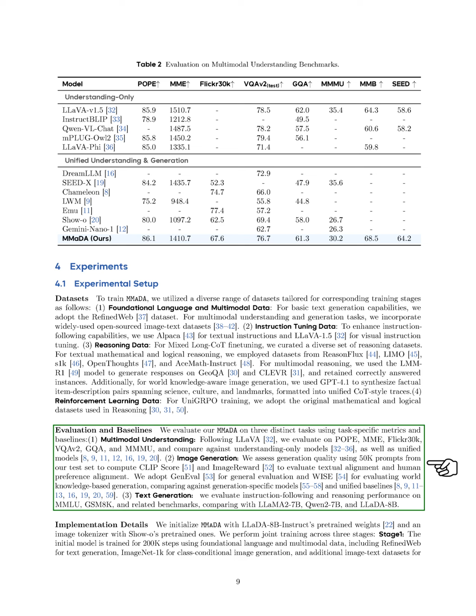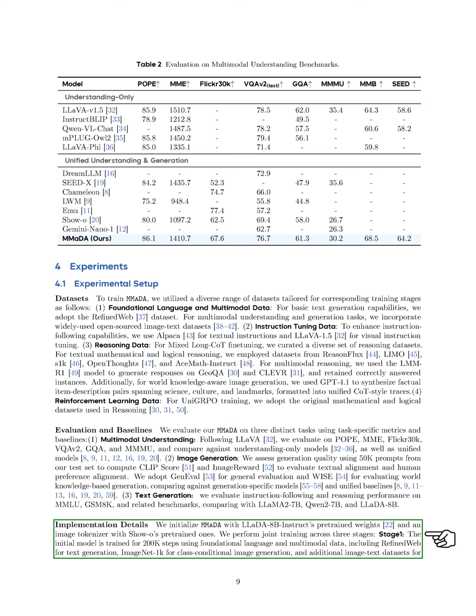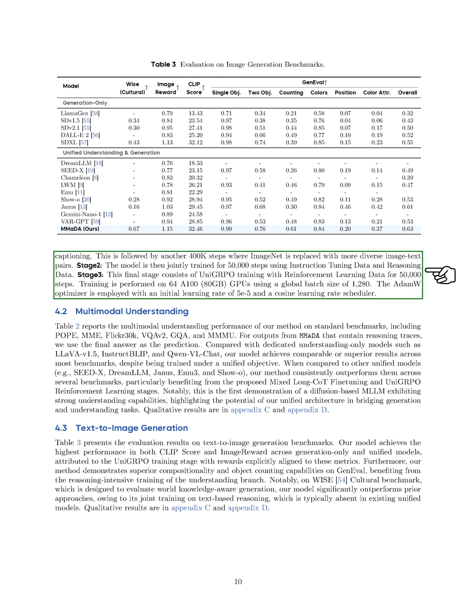Third, for text generation, we evaluate our model's ability to follow instructions and reason on benchmarks like MMLU and GSM8K, comparing it with models like Llama 2-7B, Qwen 2-7B, and LLaDA-8B. Regarding implementation, we initialize MMaDA with pre-trained weights from LLaDA-8B Instruct and an image tokenizer from Show-o. We conduct joint training in three stages.